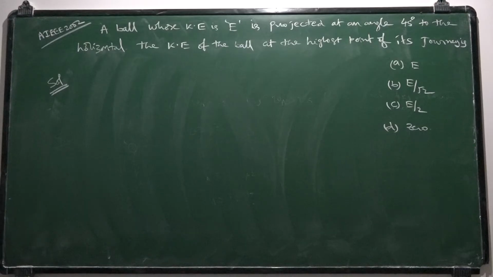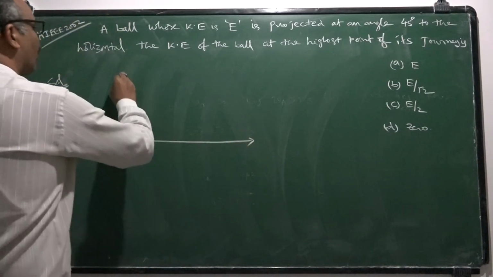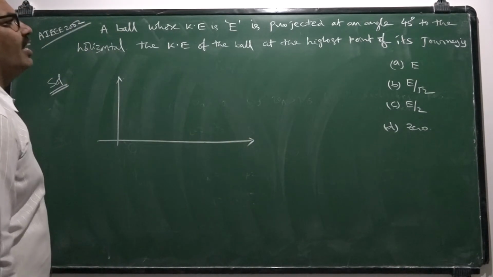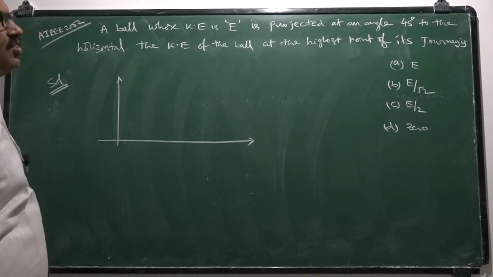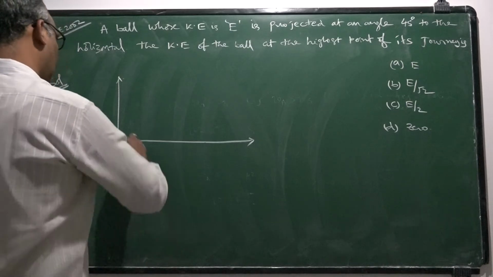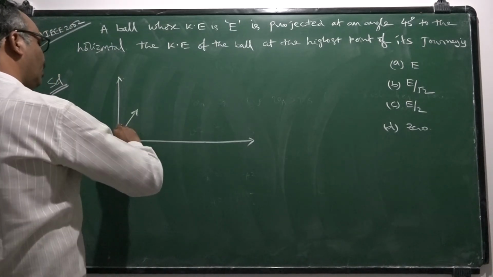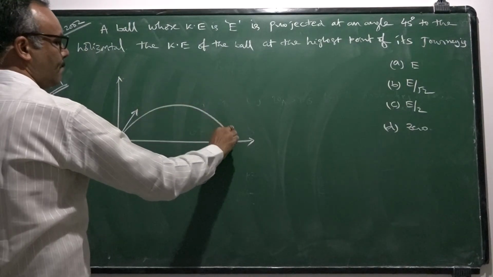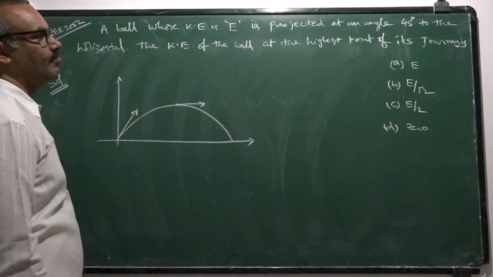First of all, let us understand this question is on the basis of projectile motion. In case of projectile, the kinetic energy of projected body is E initially. They did not give the velocity, they gave the initial kinetic energy, and at highest point what is the kinetic energy they are asking.